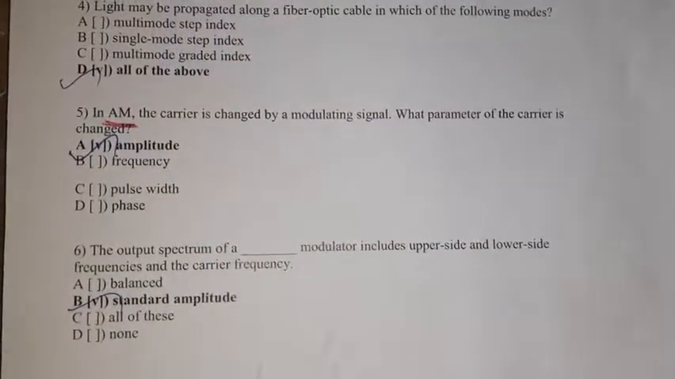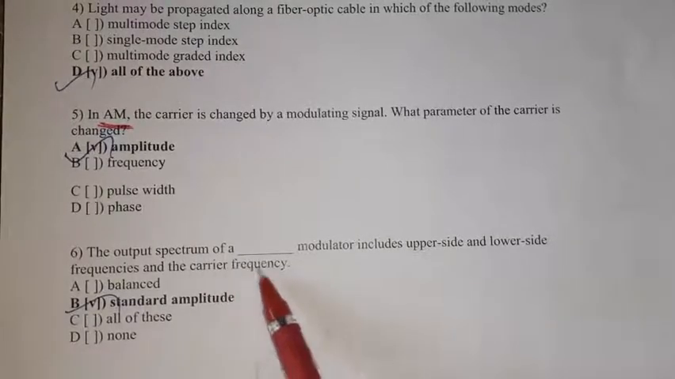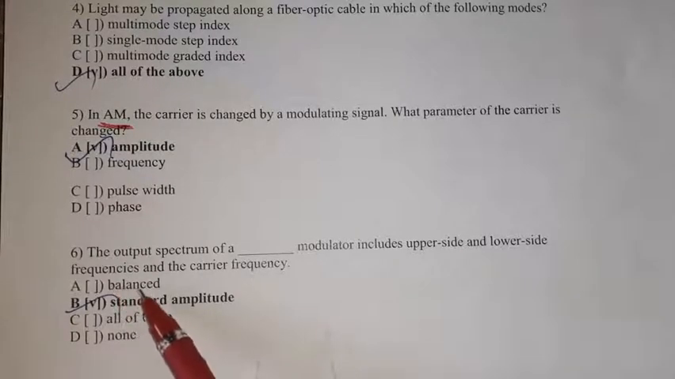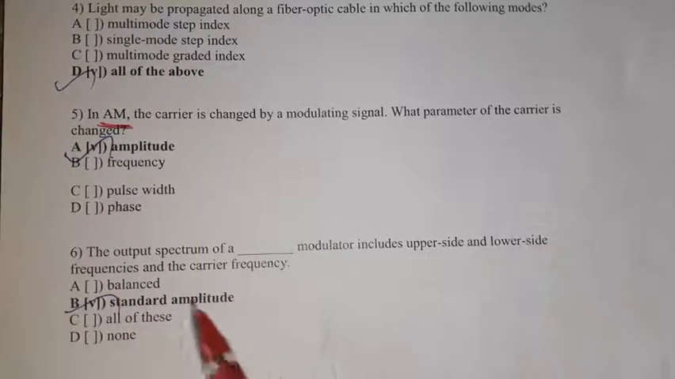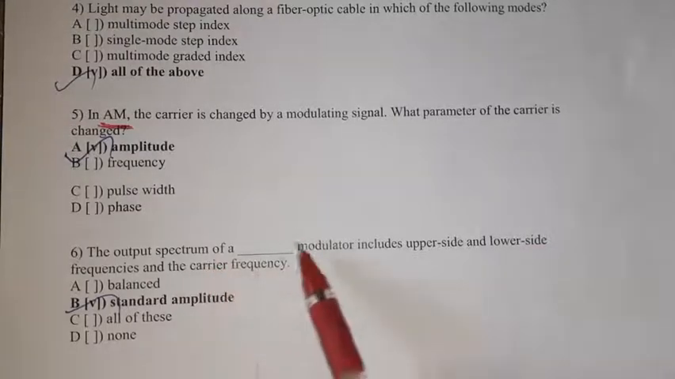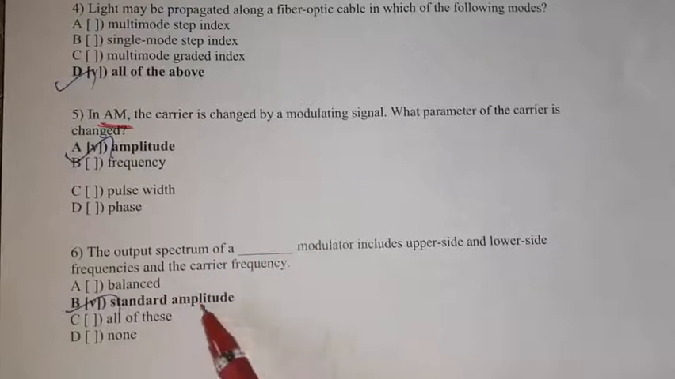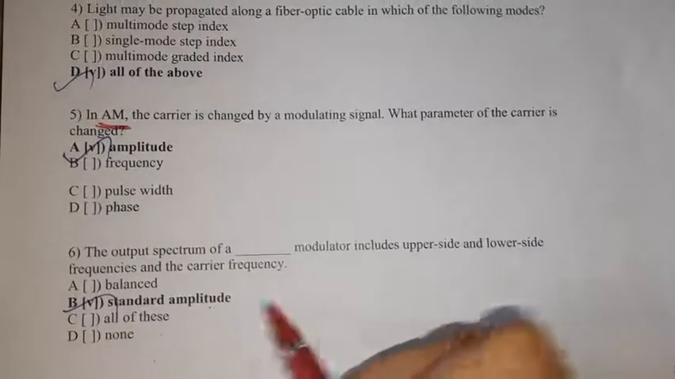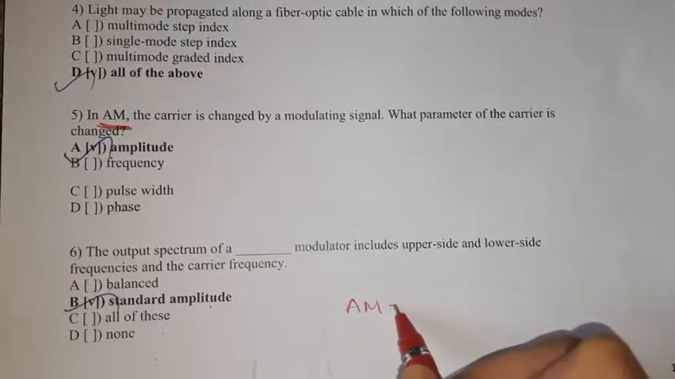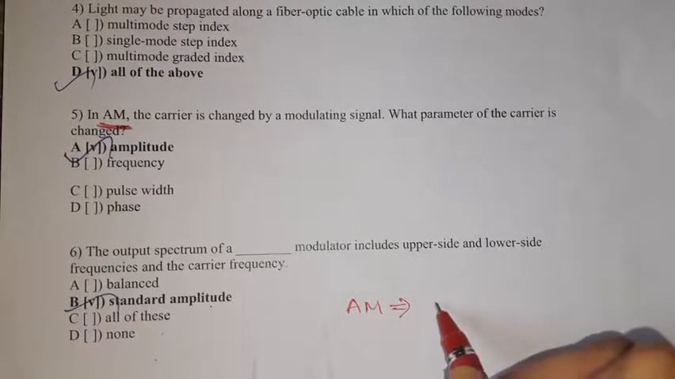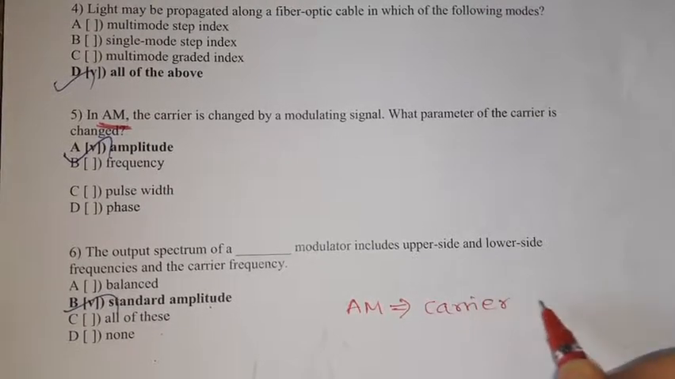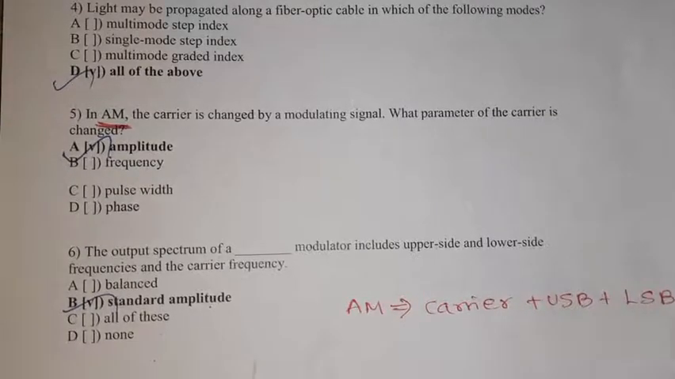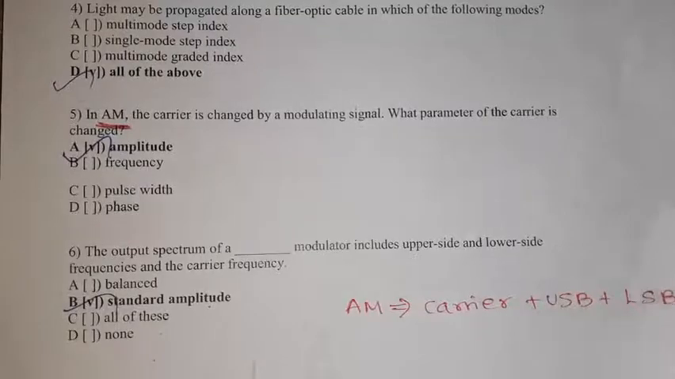6. The output spectrum of a dash modulator includes upper side and lower side frequencies and the carrier frequency. Which modulator? Balanced modulator, standard amplitude, all of the above, none. Standard amplitude modulation includes the carrier frequency and the upper sideband and lower sideband frequencies. So, it is option B, standard amplitude.